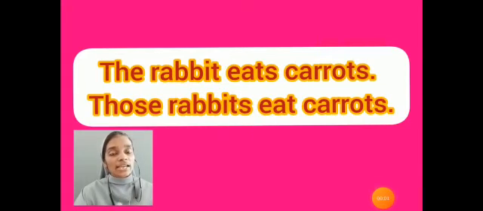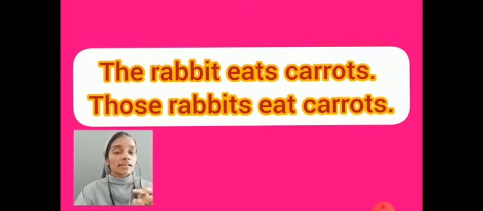Now please look at the second sentence. Those rabbits eat carrots. Here the subject is plural. Those rabbits, more than one. So the verb also needs to be plural. Eat. In the second sentence we can see the plural subject and plural verb.